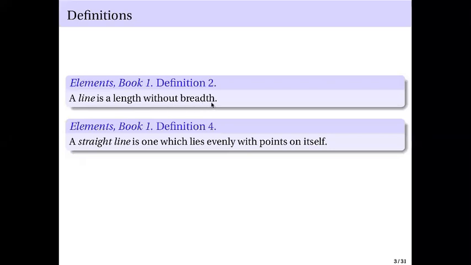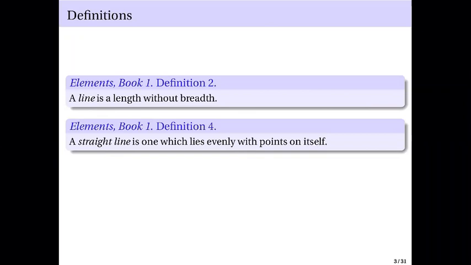Then definition 4 of the same book defines the following: a straight line is one which lies evenly with points on itself. So you have a straight line and several points on that straight line, and there is a property: a straight line is one which lies evenly with points on itself.